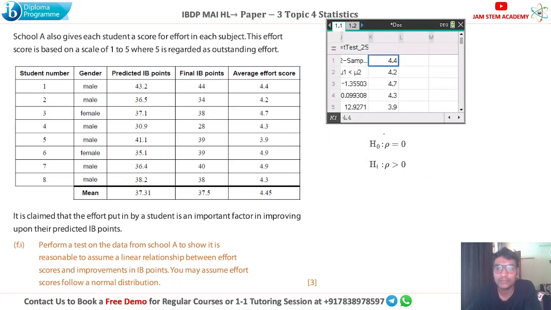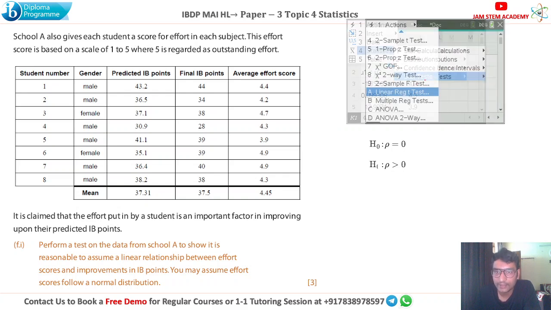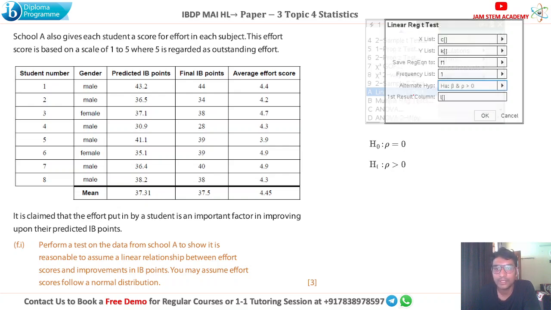After that, go to your GDC and enter all the average effort scores in column K. Okay, so I'm writing all the values in column K. Now go to statistics, then stat test, and select linear regression t-test, where we'll get the p-value also.